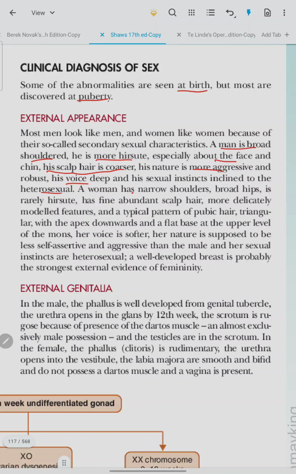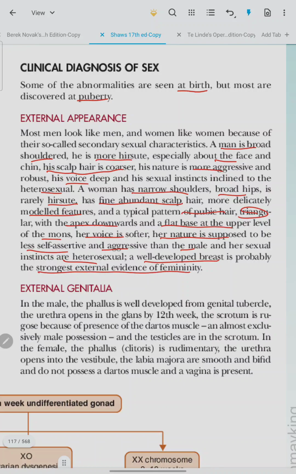A woman has narrow shoulders, broad hips, is rarely hirsute, has fine abundant scalp hair, more delicately modeled features, and a typical pattern of pubic hair, triangular, with apex downwards and a flat base at the upper level of the mons. Her voice is softer, her nature is supposed to be less self-assertive and aggressive than the male, and her sexual instincts are heterosexual. A well-developed breast is probably the strongest external evidence of femininity.